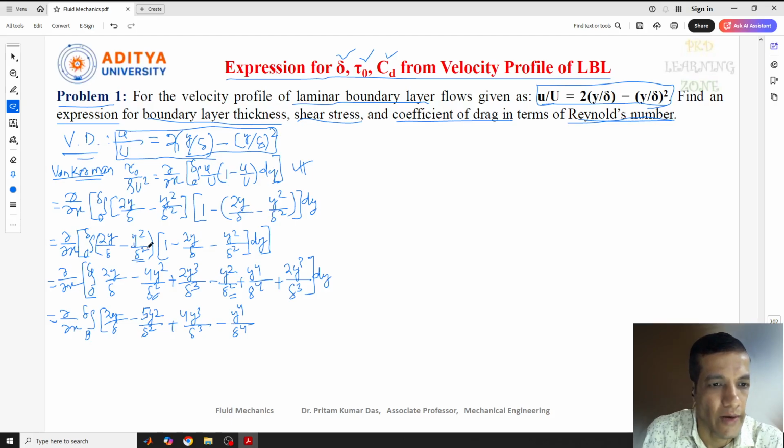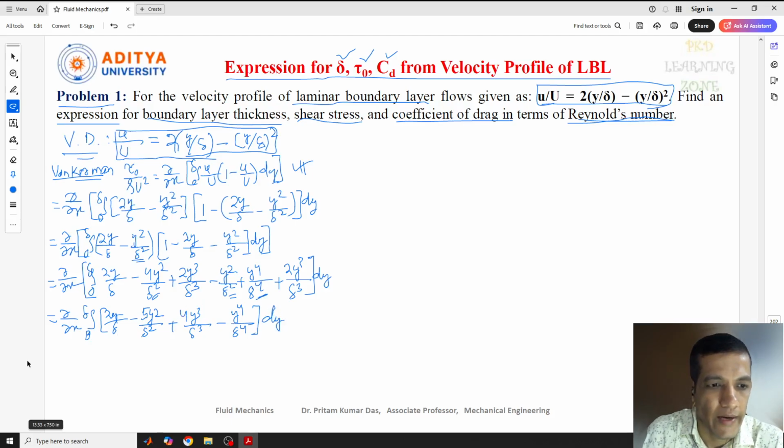So finally what we can write here is y to the power 4 by delta to the power 4. Now y to the power 4 by delta to the power 4, how many terms are there? This is 1 only, and any other term? No. So here y to the power 4 by delta to the power 4, that will be minus, yeah, minus is given, correct. So this whole to the power dy.